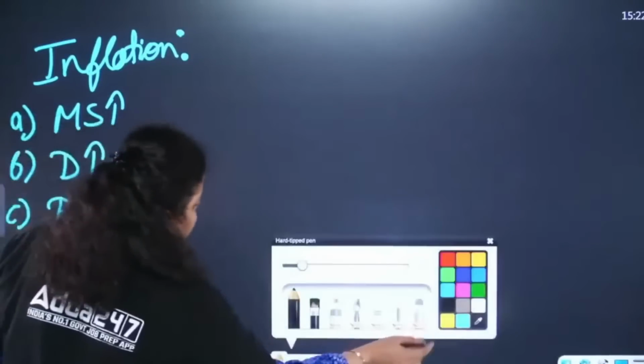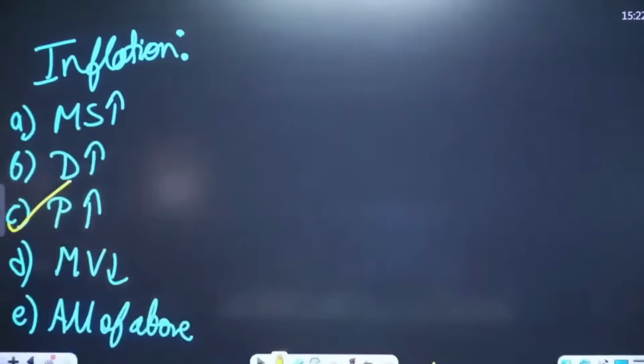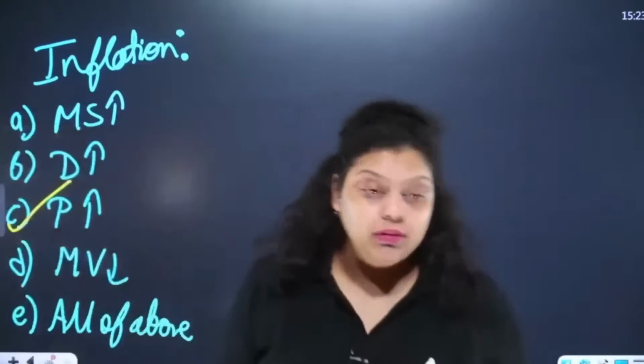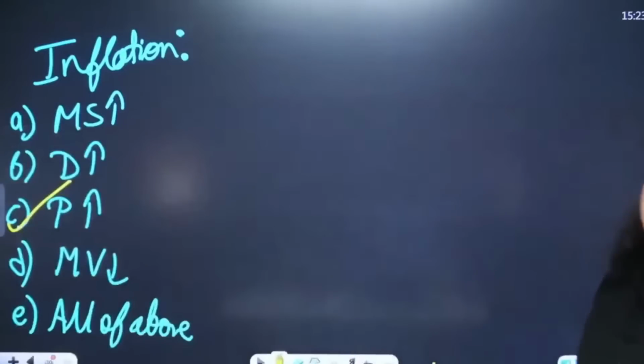So whenever the prices of goods and services are rising, that will create inflation. So the right answer is prices increase. An increase in the prices of goods and services is what inflation is. Okay. Now, what happens if we're talking about inflation here?